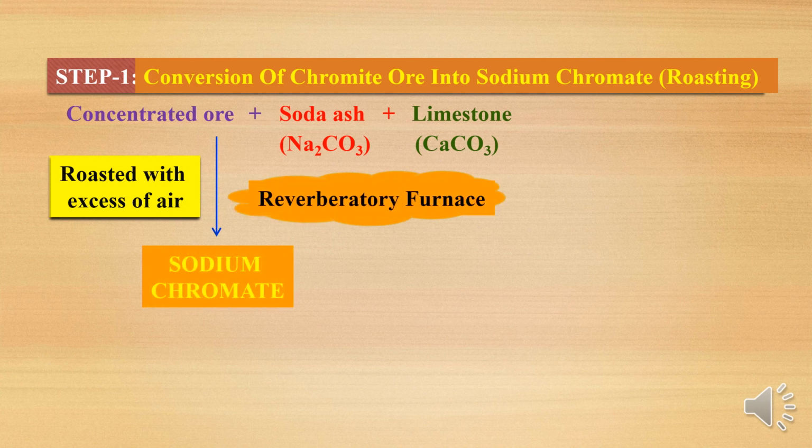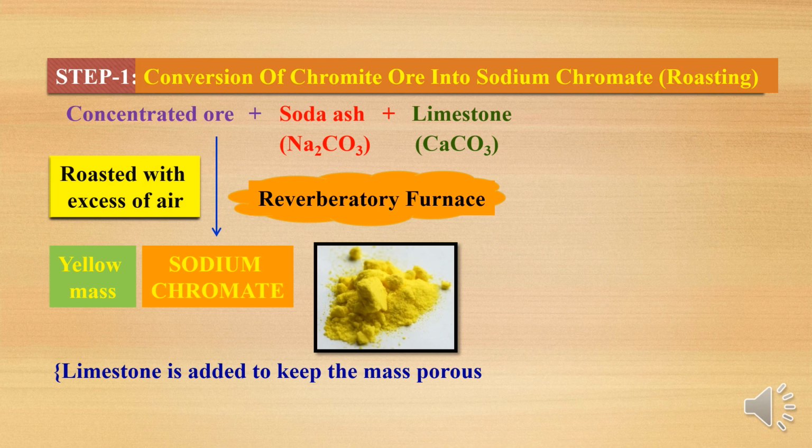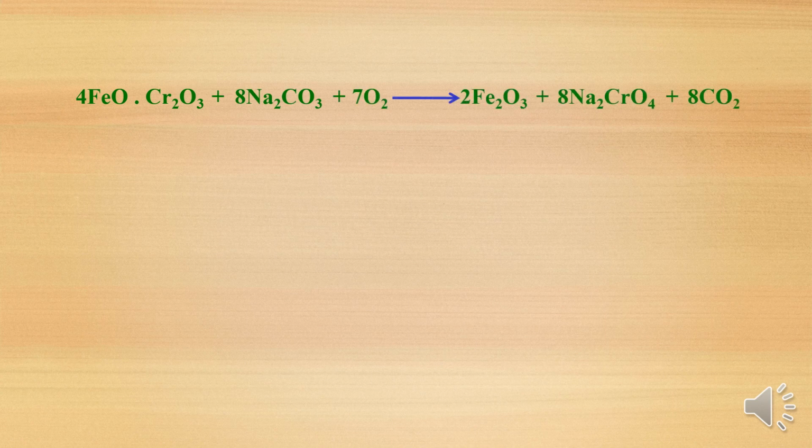This reaction is performed in a reverberatory furnace. There will be formation of sodium chromate, which is yellow in color. In this process we use limestone, calcium carbonate, because limestone is added to keep the mass porous, and the oxidation becomes easy. So the chromite ore, FeOCr2O3, is treated with soda ash with excess of air. It is converted into sodium chromate, the yellow mass, and insoluble ferric oxide is also formed, and carbon dioxide is evolved.